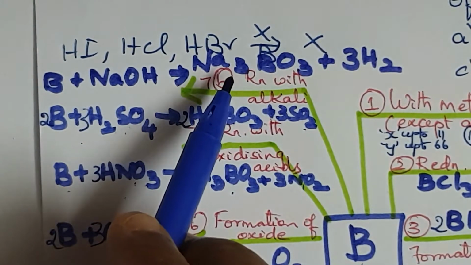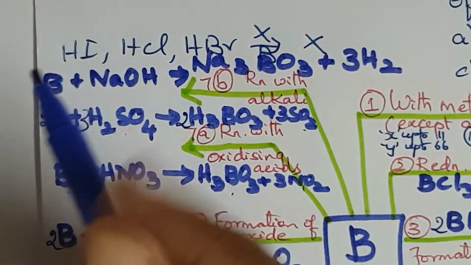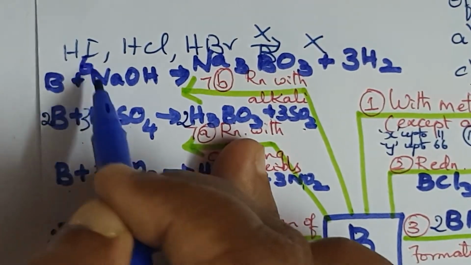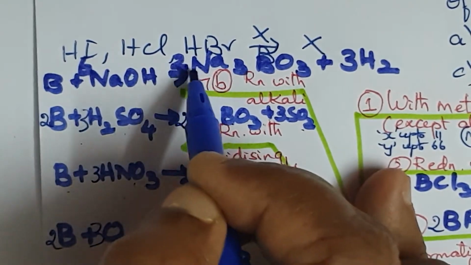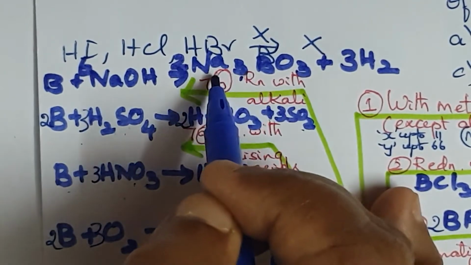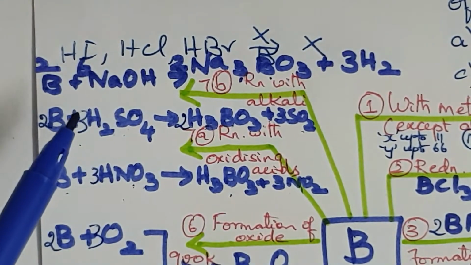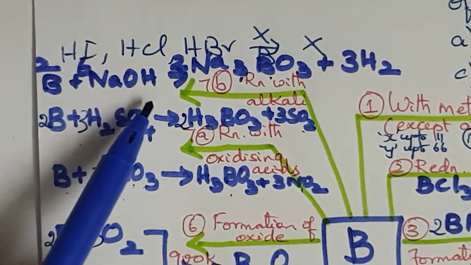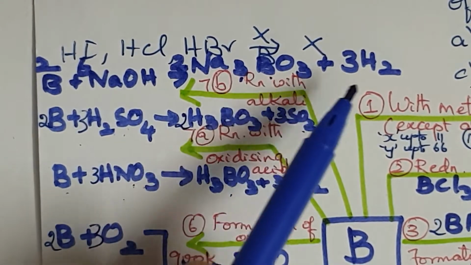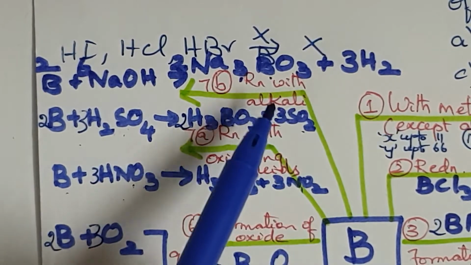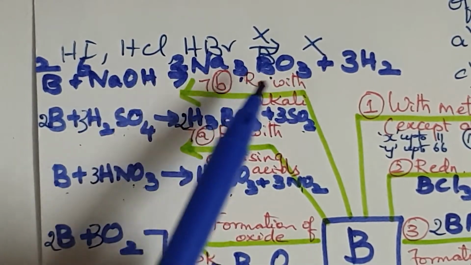Since there are 6 hydrogen atoms here, let us write it as 6 NaOH, and only Na3 is present here, so we write it as 2 Na3BO3. So boron becomes 2. To balance it, you write it down as 2B plus 6NaOH gives 2Na3BO3 and hydrogen. Na3BO3 is called sodium borate.